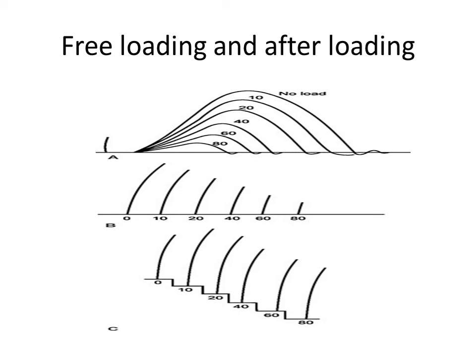The height of contraction increases because stretching of the muscle in free-loaded condition increases the initial length of the muscle fiber. So the change in initial length of the muscle fiber changes the force of contraction according to Frank-Starling's law.